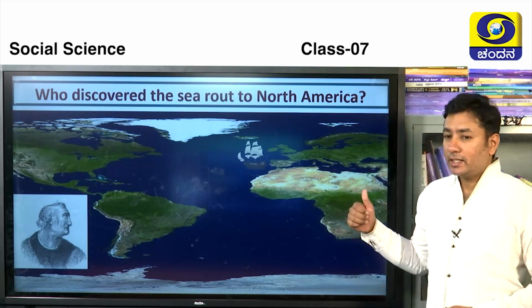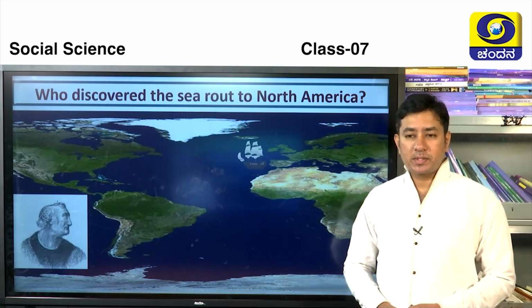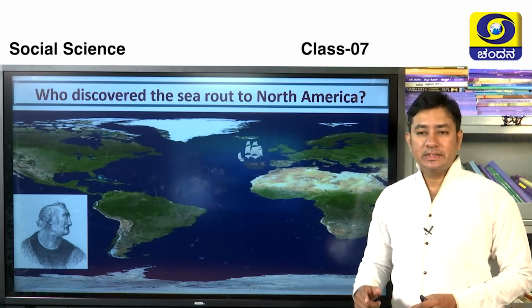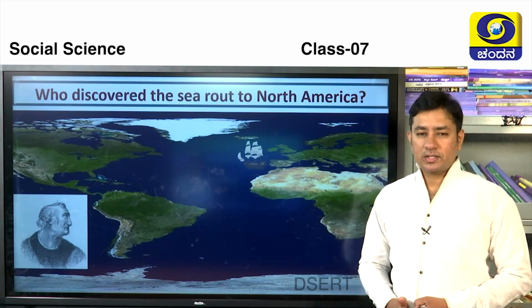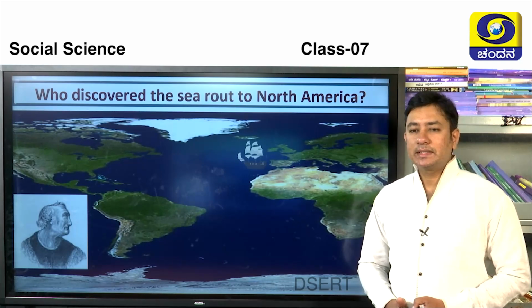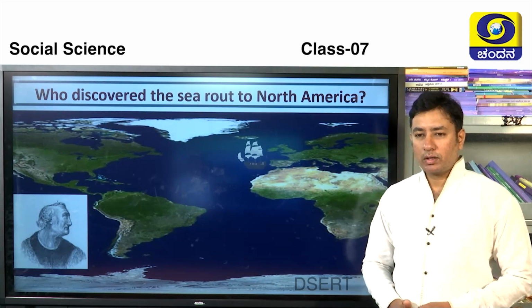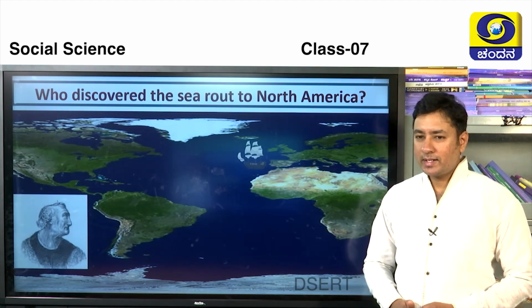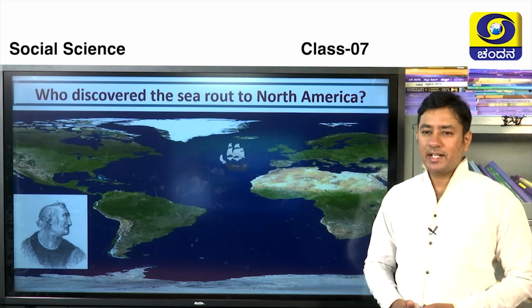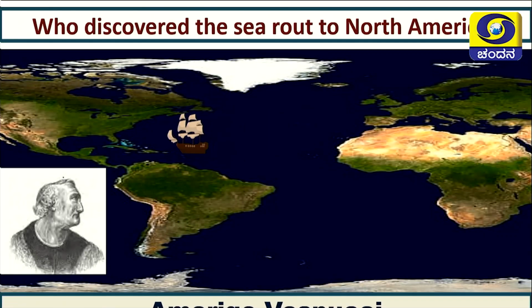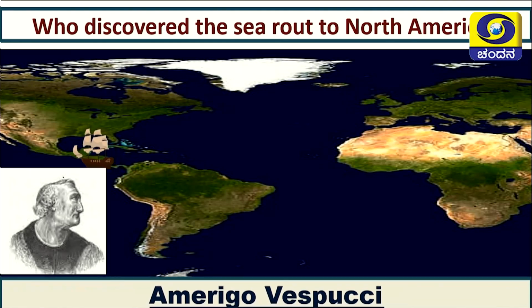Okay, see here I have a question for you. If you have observed my previous chapter, you can easily answer this. The question is, who discovered the sea route to the North American continent? You remember it, right? Yes, it is none other than Amerigo Vespucci, who is here in this small picture.